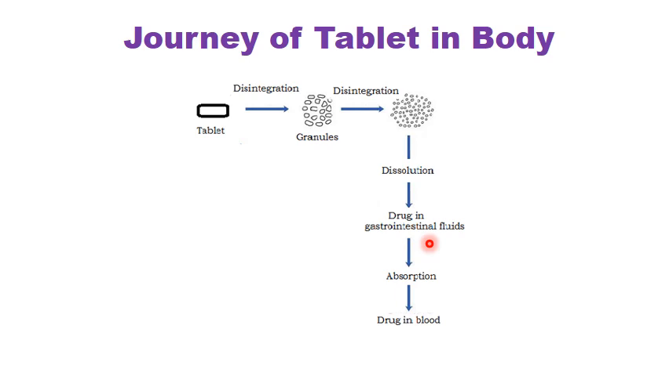From here, the drug crosses the gastrointestinal membrane and enters into the blood. Now the drug is present in the blood. Once it reaches the blood, the drug is carried to all parts of the body, and this we call drug distribution.